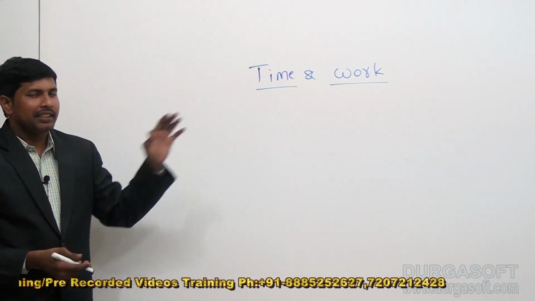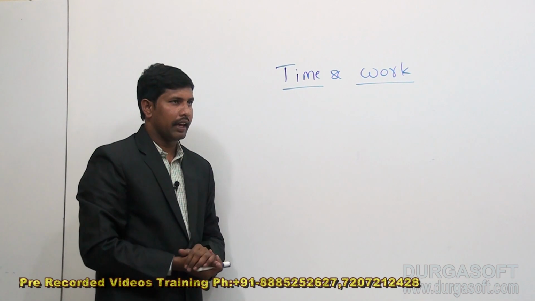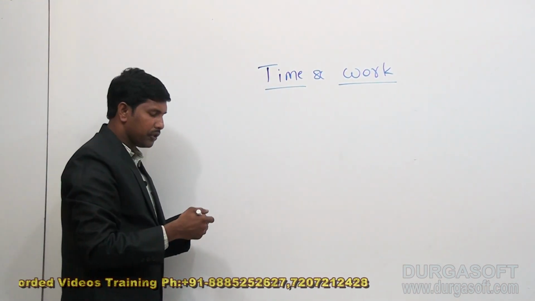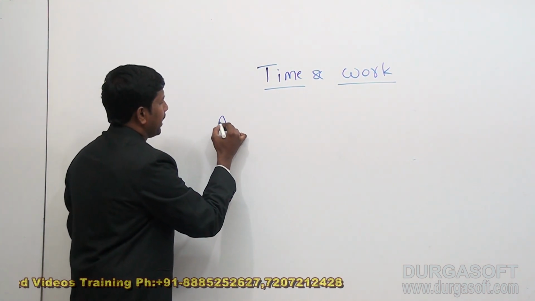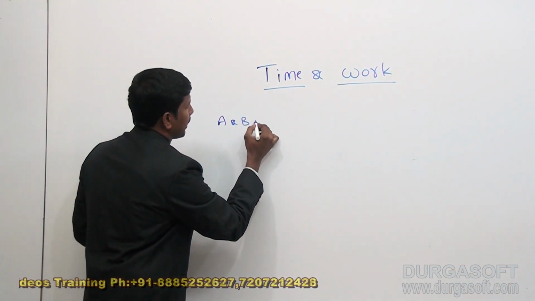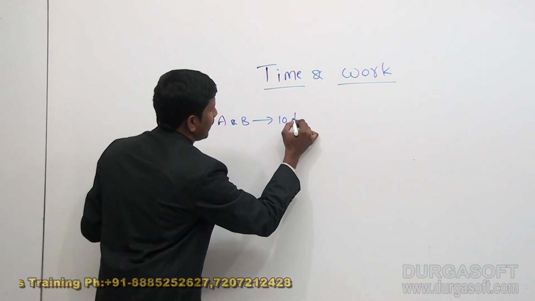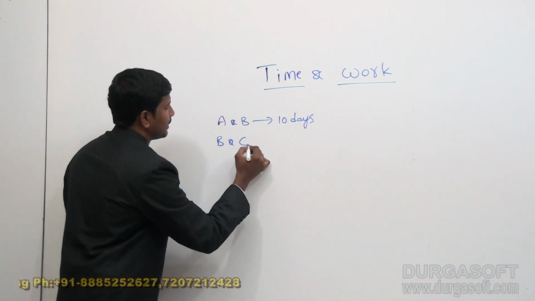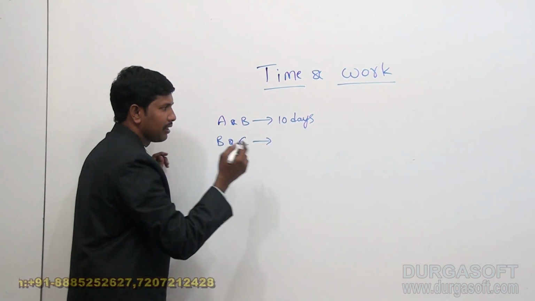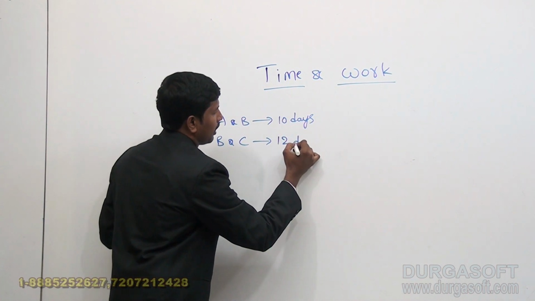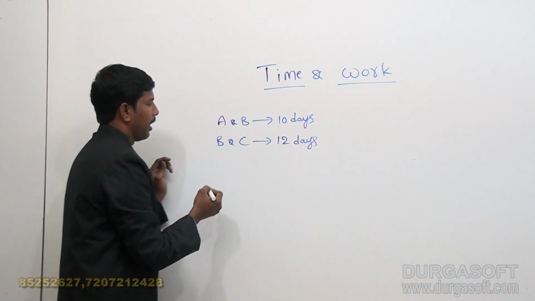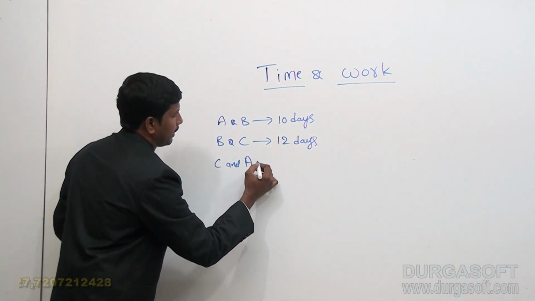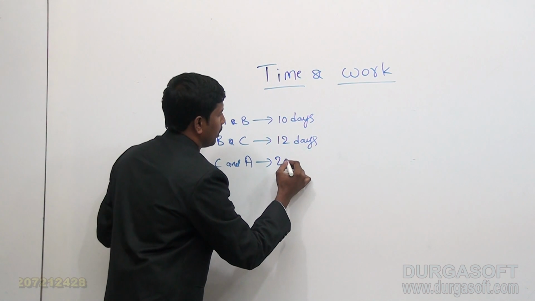Now, based on the same concept, there will be another type of question. Let me give you the question first. A and B can complete a work in 10 days. B and C together can complete the work in 12 days, and C and A can complete the work in 20 days.